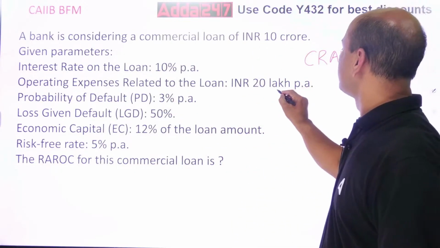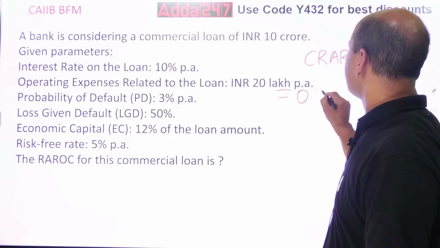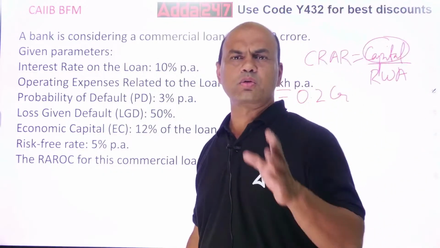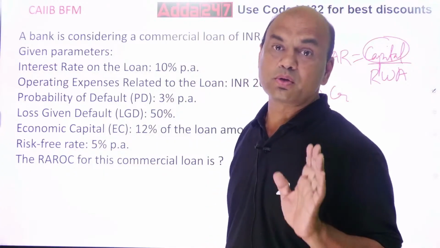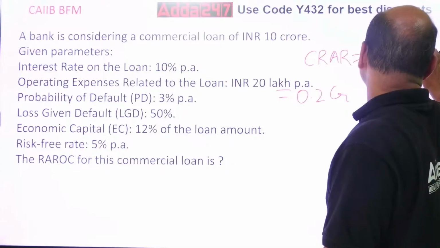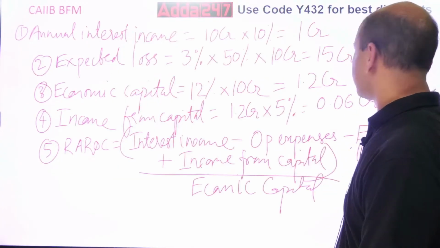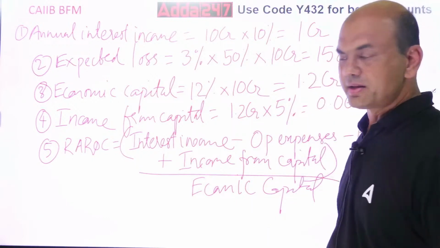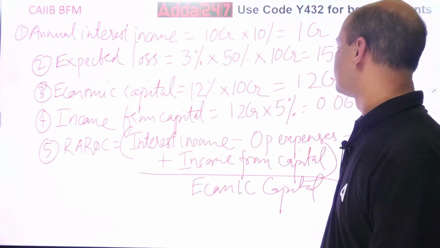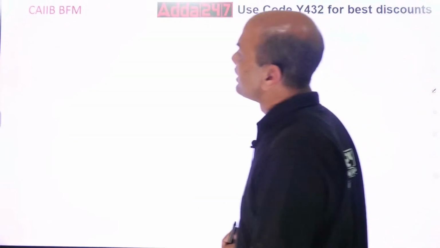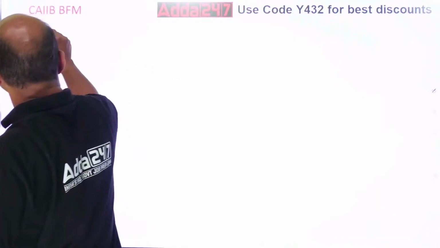So 20 lakhs, what do you do? You write it in crores. 0.2 CR. Always bring all of them in the same unit. Crore, crore, crore, crore. That's simple to understand, isn't it? So now, this 0.2 minus what is this? Expected loss. That you got it over here. 15 CR. Right? And plus income. Got it? So write it down. Everyone get the calculation.